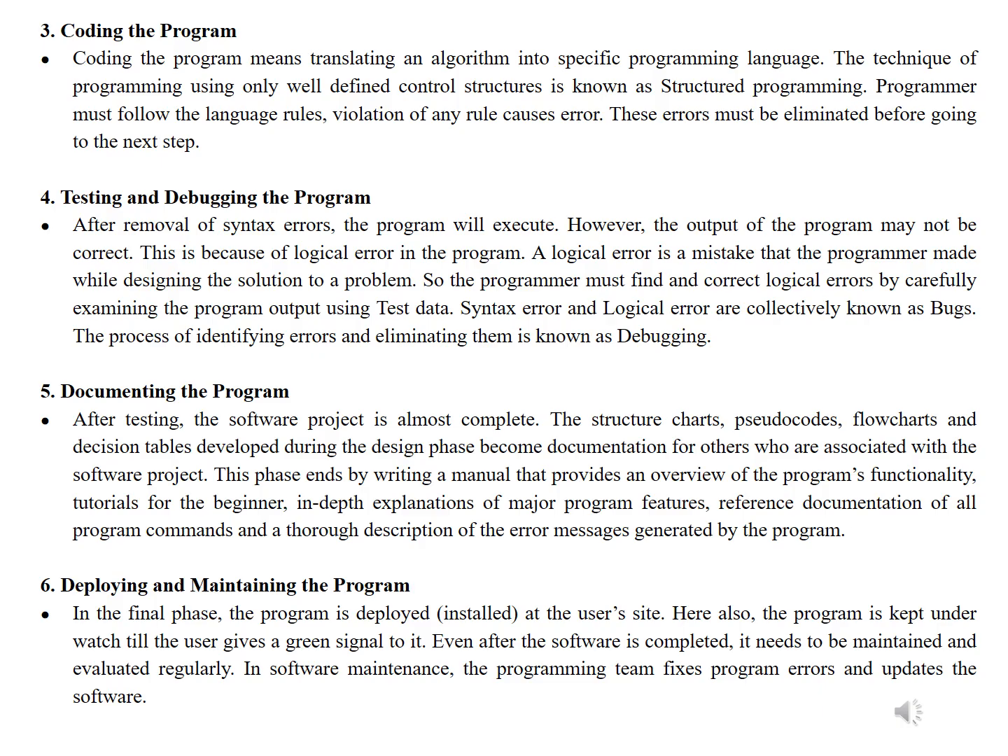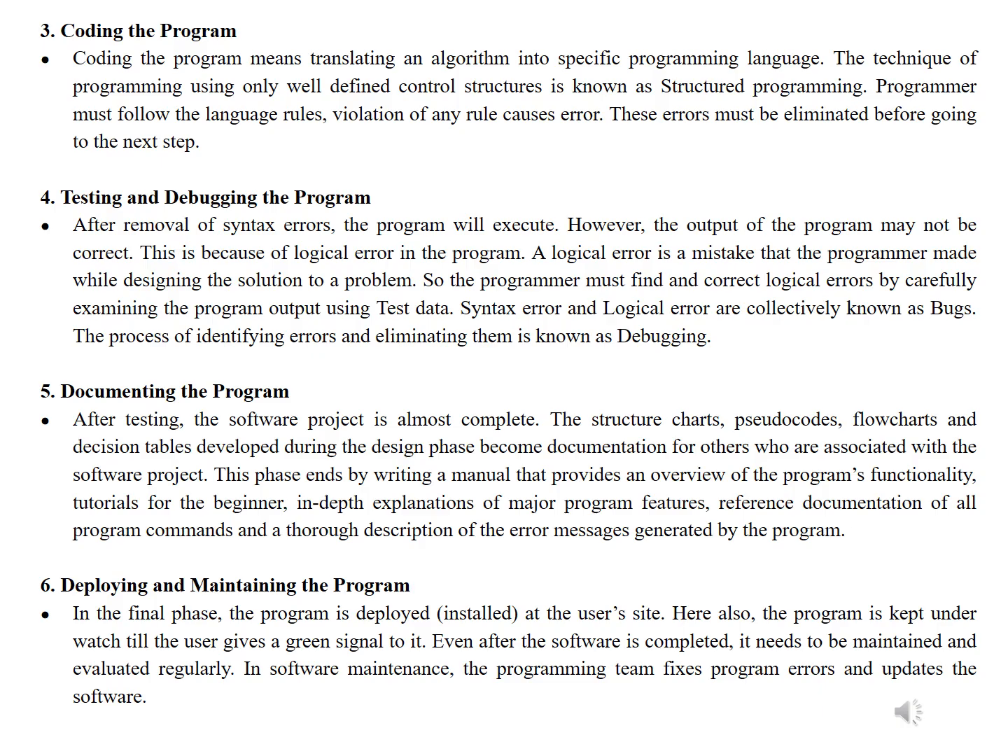The structure chart, pseudocode, flowchart, and decision tables developed during the design phase become documentation for others who are associated with the software project. This phase ends by writing a manual that provides an overview of the program's functionalities, tutorials for beginners, in-depth explanation of major program features, reference documentation of all the program commands, and a thorough description of error messages generated by the program.